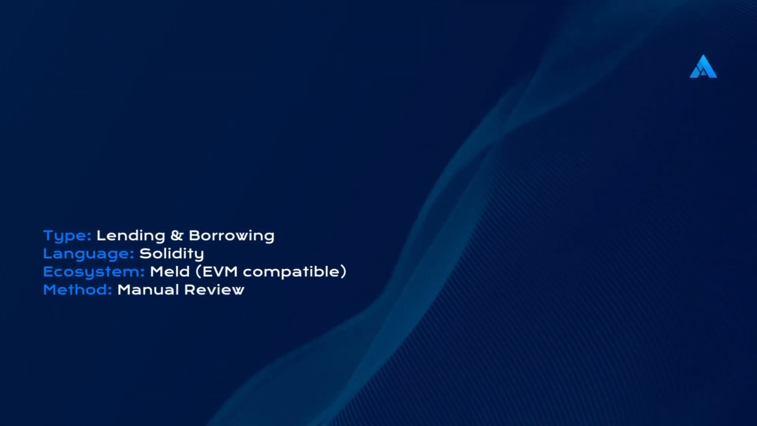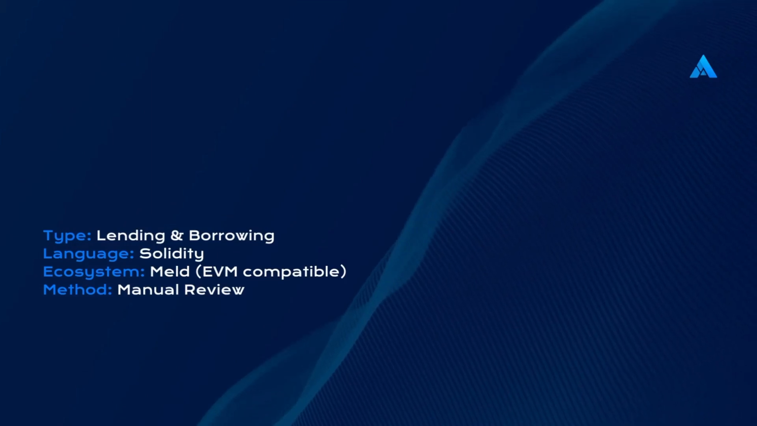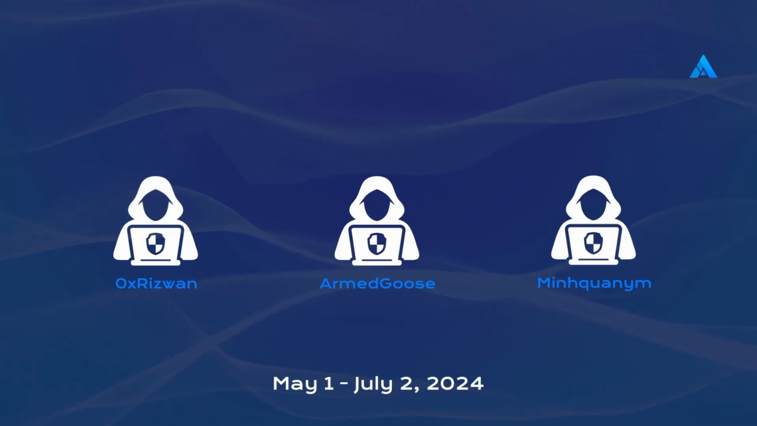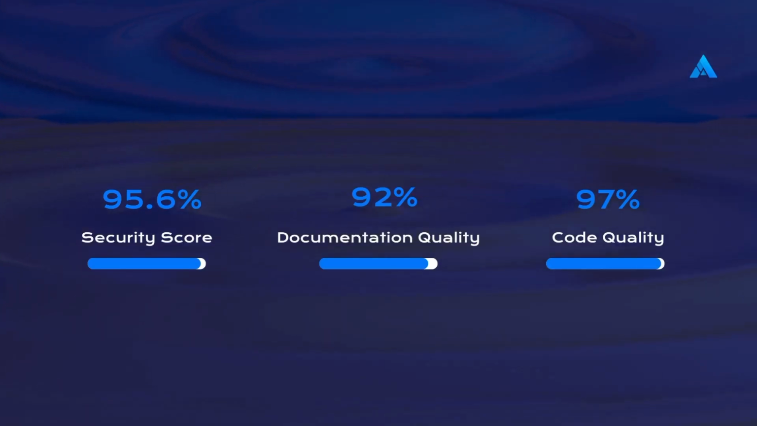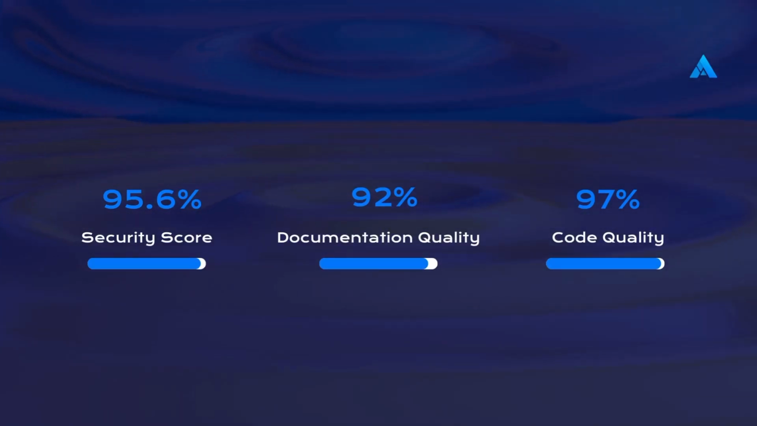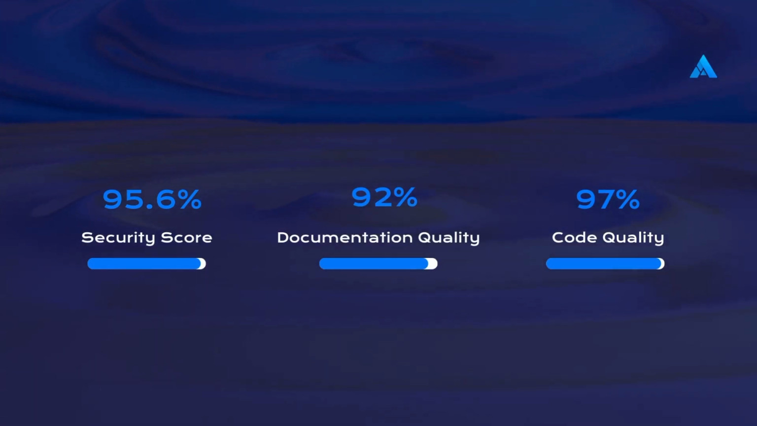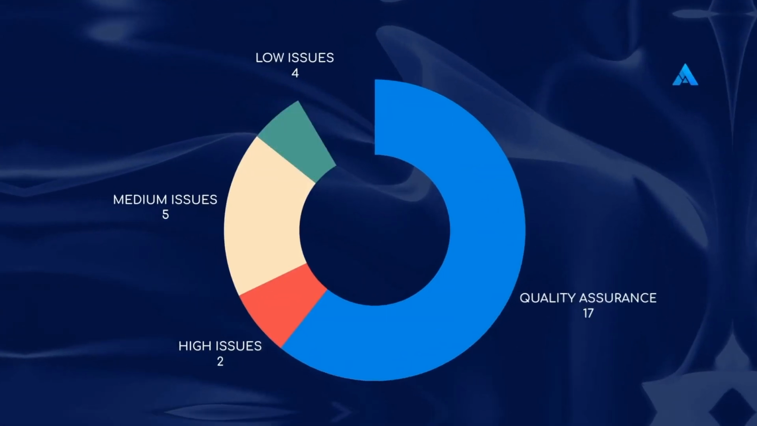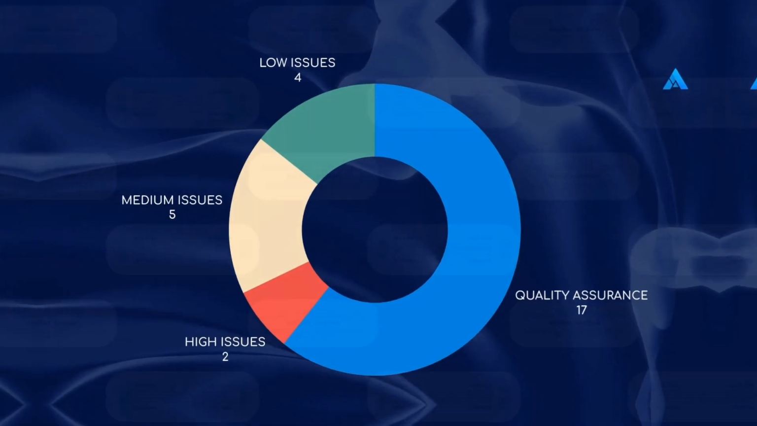MELD smart contracts were audited between May 1 and July 2, 2024 by 0x Rizwan, Armed Goose, and Min Kwan Im. The audit finished with the following scores: security score, 95.6%, documentation quality, 92%, code quality, 97%. The following findings were reported to the client.